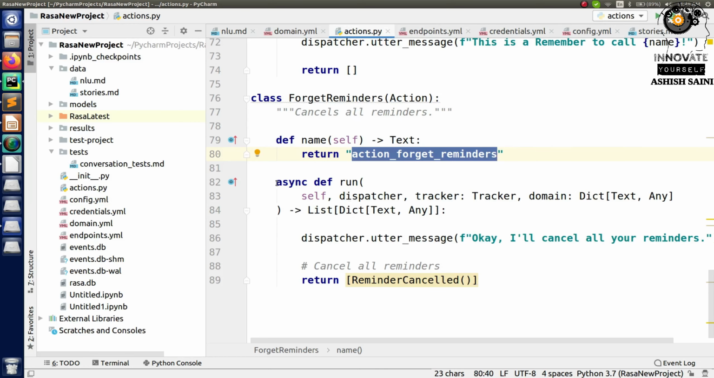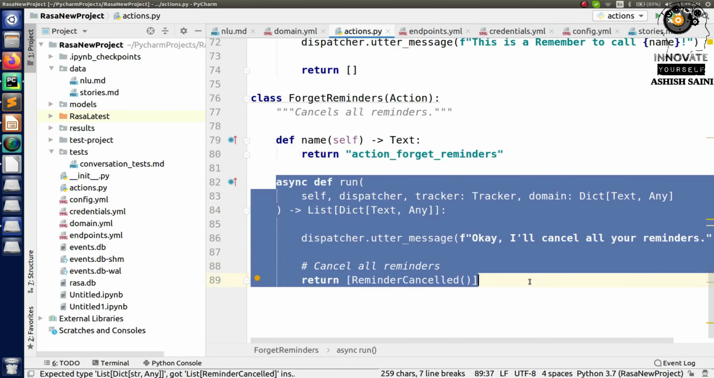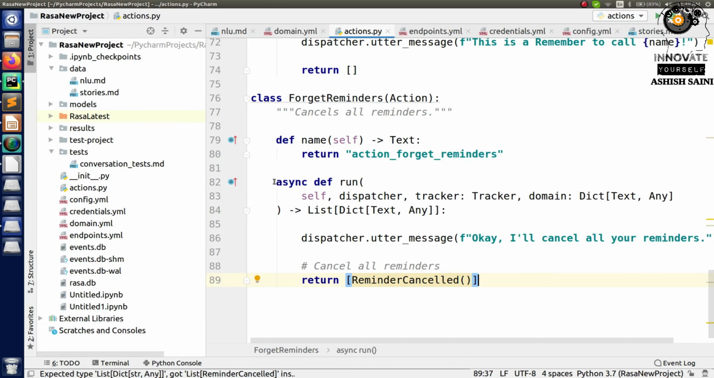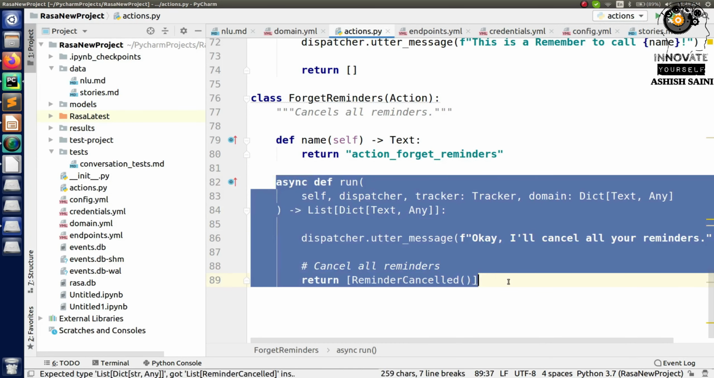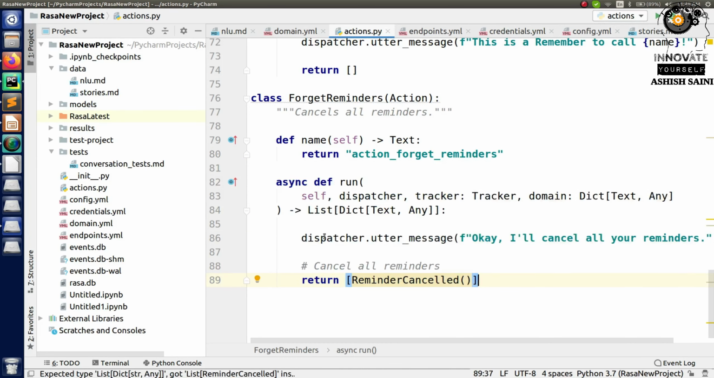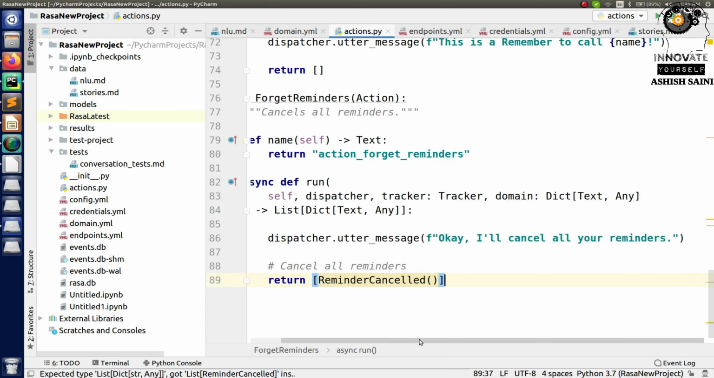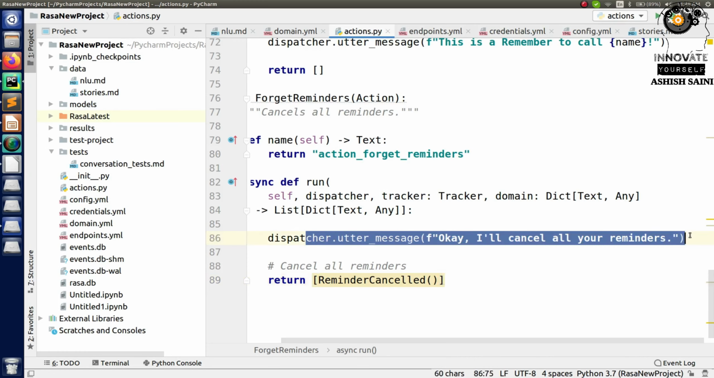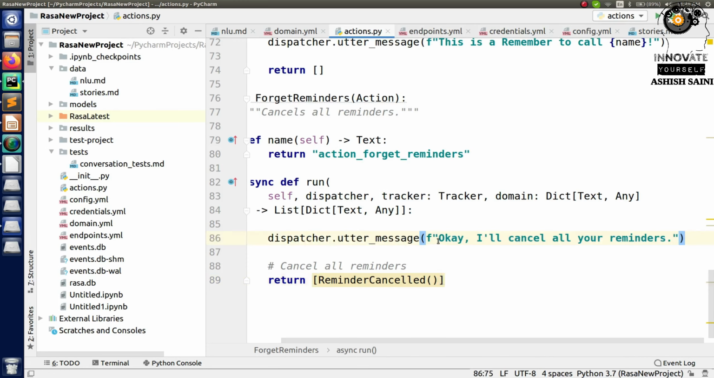In this case we are not doing much here, right? This is the same method which we created in the last session, the async method. In this, what we will do is display the message that I want to display on the front end side, right? So this is what I will do: okay, I will cancel all your reminders. So this is what we are doing here.